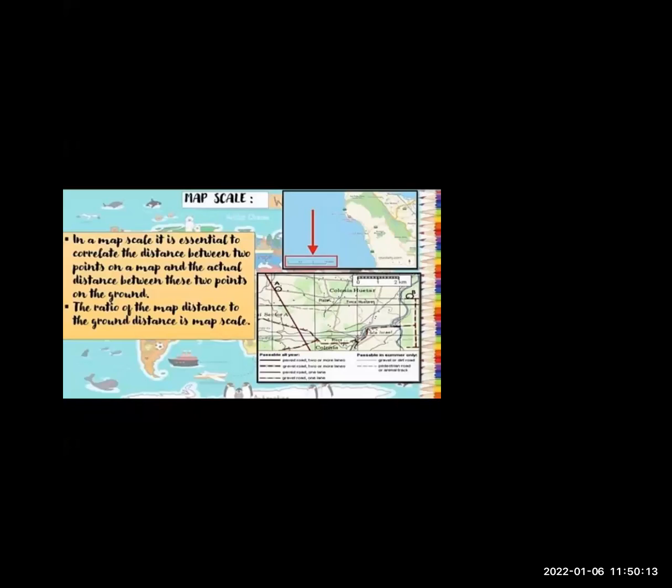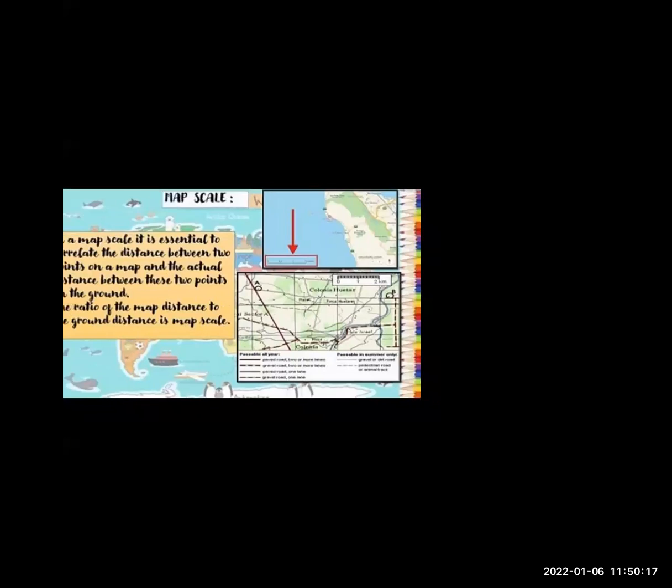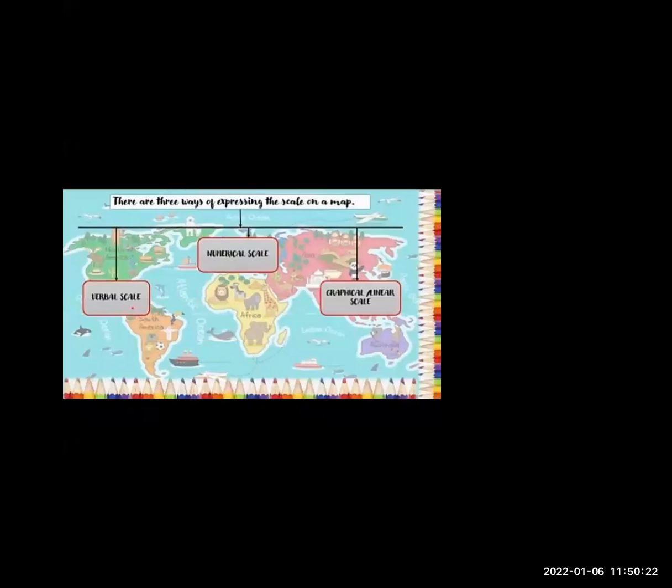There are 3 ways of expressing the scale on a map. It is very important, so listen carefully because it will come in the exam. There are 3 types of scale on a map.